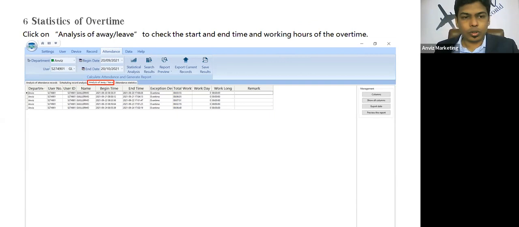Now if I go to the next tab, there is a tab named analysis of away or leave. If an employee has applied for leave or has been marked as overtime, then you can see the calculated data for the overtime or the particular exception in this tab. The employee 5274901 has not been assigned a particular timetable. That's why it is shown as overtime, and you can get the in time and out time, that is begin time and end time, and the total hours of overtime he has done, and the respective exception, that you can see here.